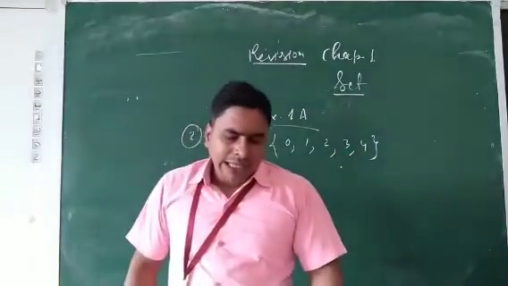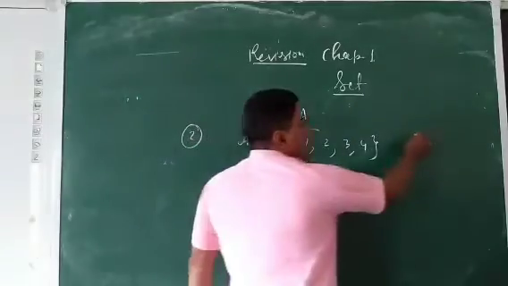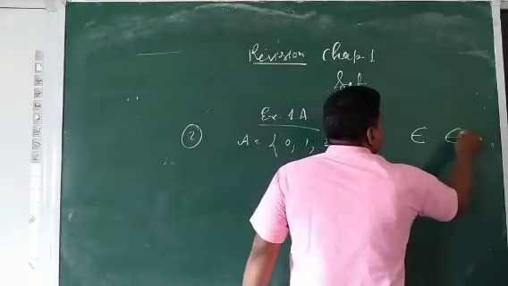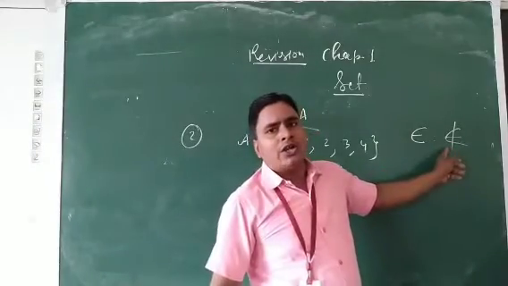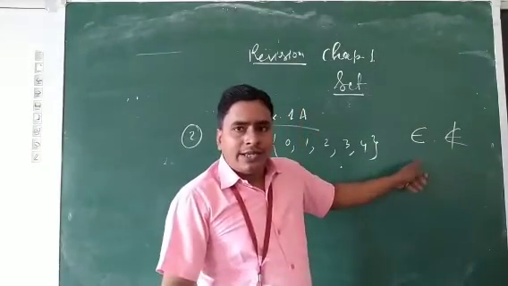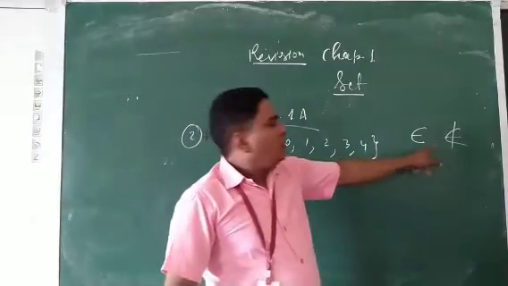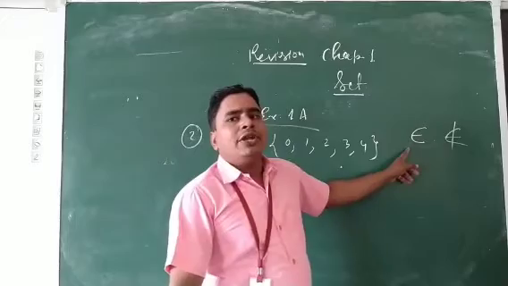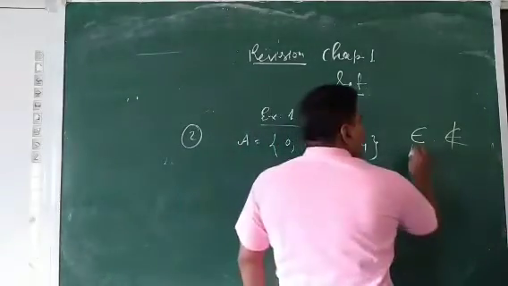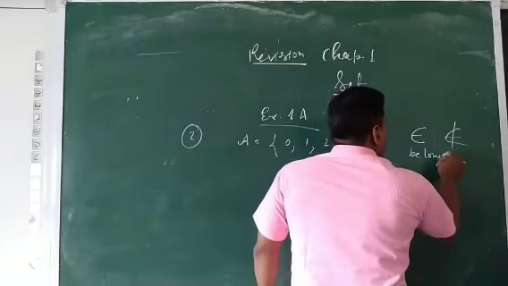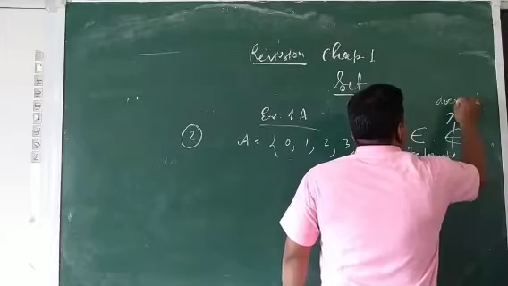Now next, fill in the given blanks by using the signs. This is called epsilon and this is called epsilon not. And how can we read this? As belongs to, not belongs to, element of, does not belong to.